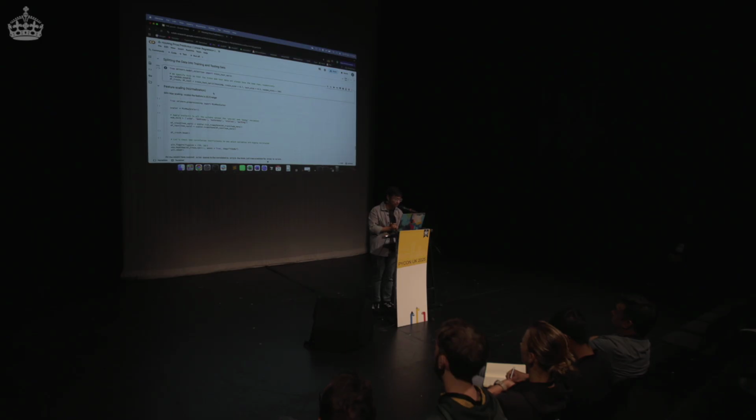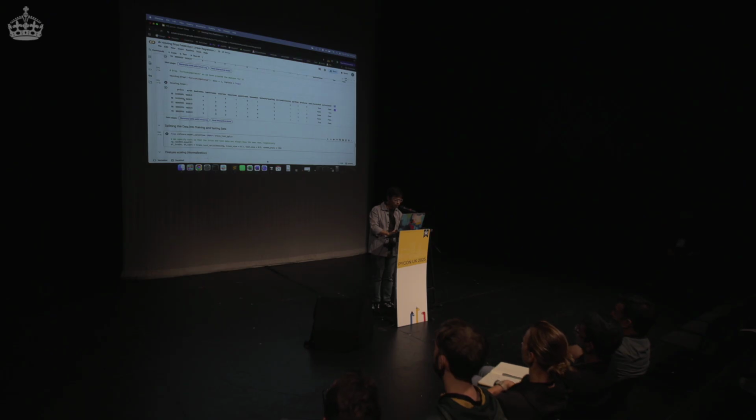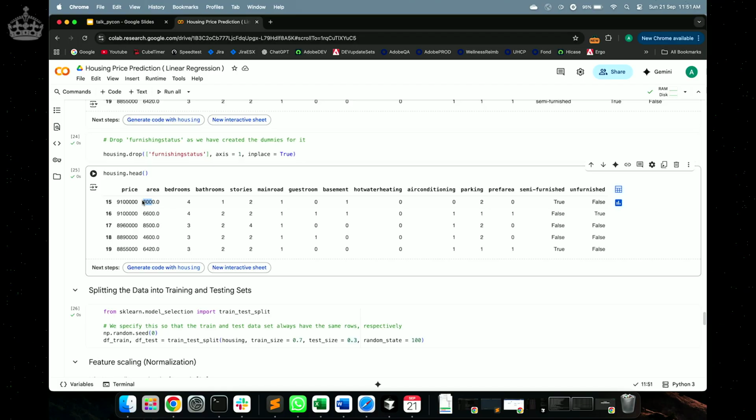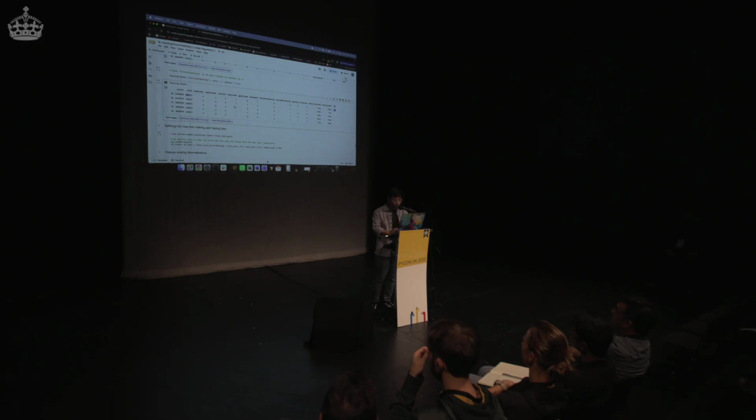Perfect. Now, normalization. What is normalization? Very quickly, if you look at these values, these are very small values, 0, 1, 1, 0, 0, 0, 1, 0, 1, 2, okay? But then look at the area. Area is also an independent variable that will be used to predict the price of the house later on. This is very big, so this is going to overpower the rest of the columns.